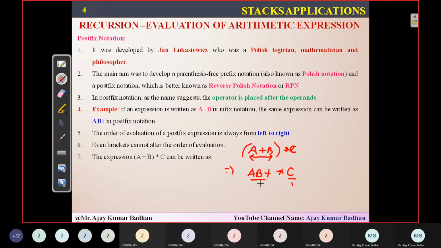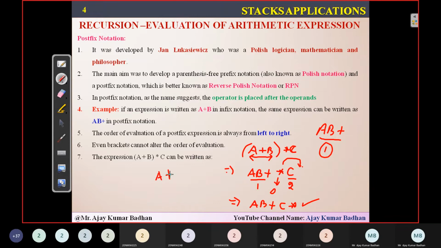Now this is one operand, and this is one operand, and this is the operator in between 1 and 2. So what do I have to write? A, B plus C and then star. This is how this expression works. So this operator I placed here. Now you might be wondering, sir, there is an operator here. No, the first time, whenever there is an operator between only two operands, you are replacing that with AB plus. This entire thing becomes one operand. Even though there is an operator here, this becomes one operand. Don't get confused.